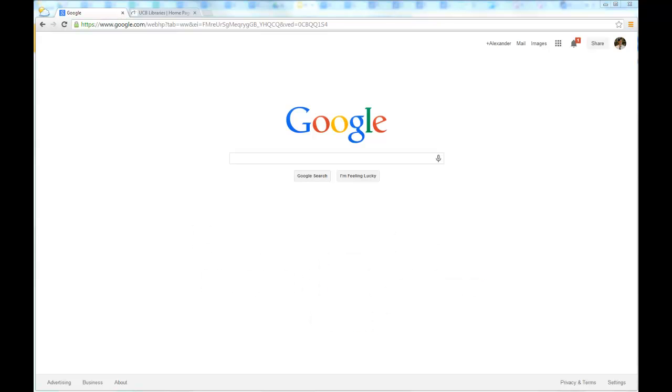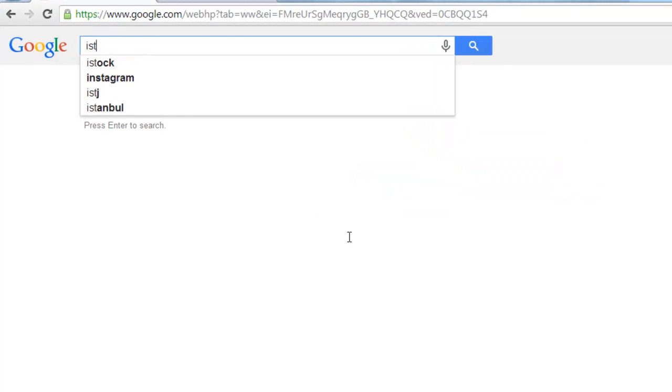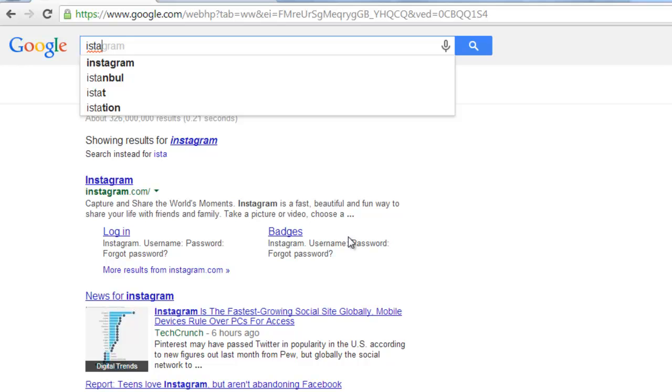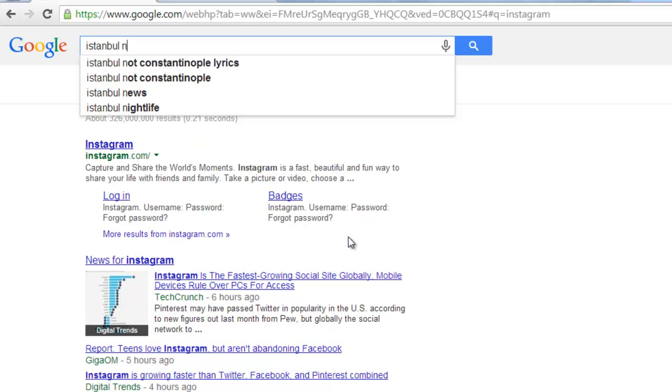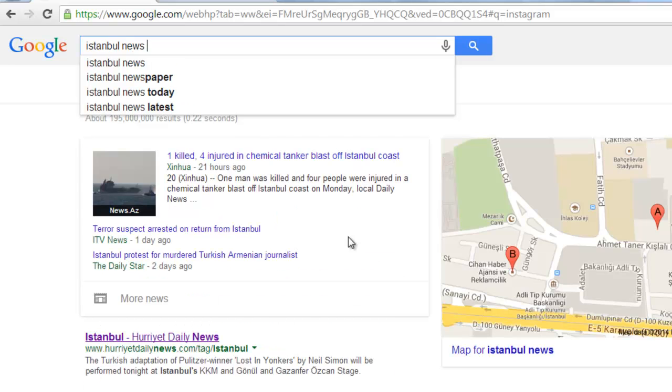So finding a good, local, reliable online news source is going to be a great help in getting a feel for your city. A really easy way to do that is just to type the name of your city, and we're going to continue to use Istanbul as our example for this class.